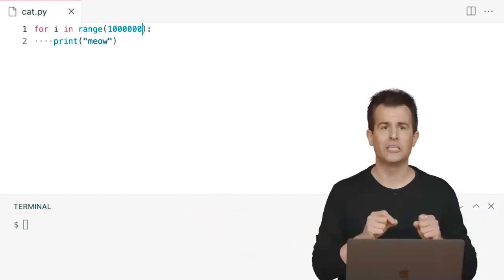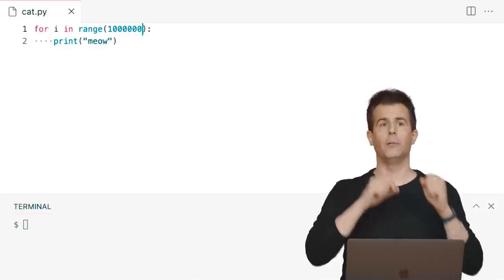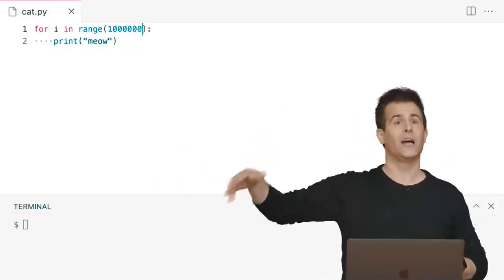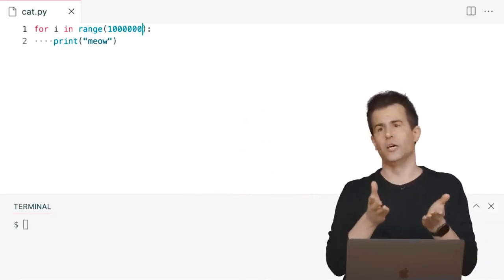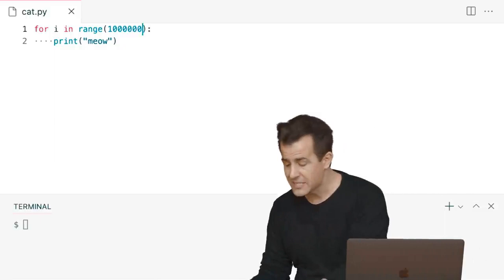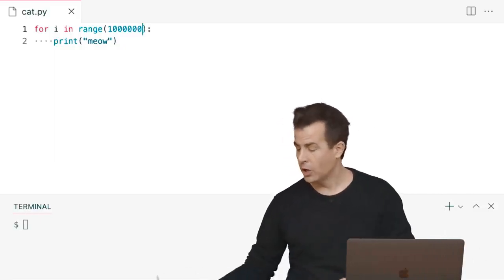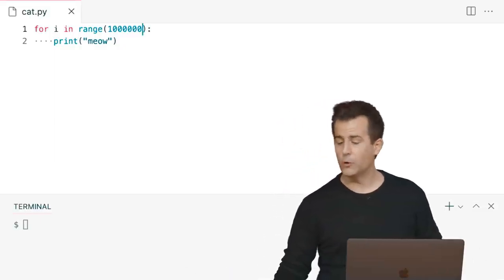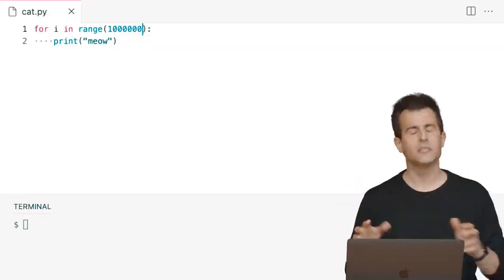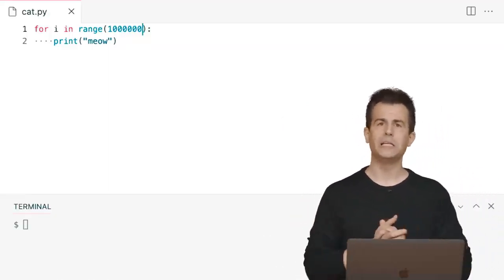I don't have to literally type 0, 1, 2, 3, 4, all the way up to 999,999. I just do this. So that's got to be a better way long term. That's indeed one improvement we can make here, still using a for loop, but now using this range function. And just to show you something else that's Pythonic, this is not strictly necessary, but it's commonly done.